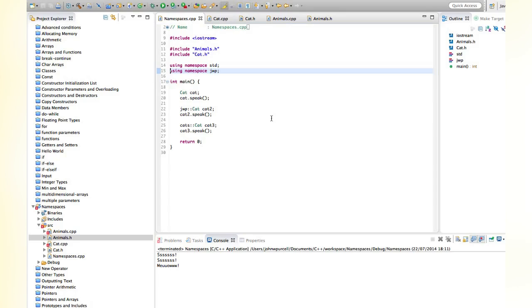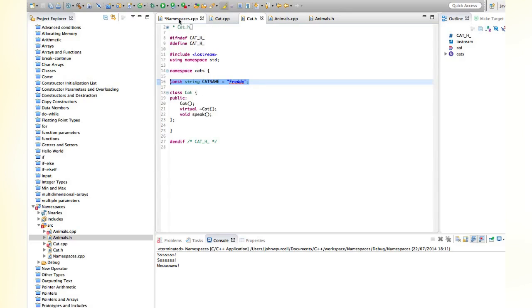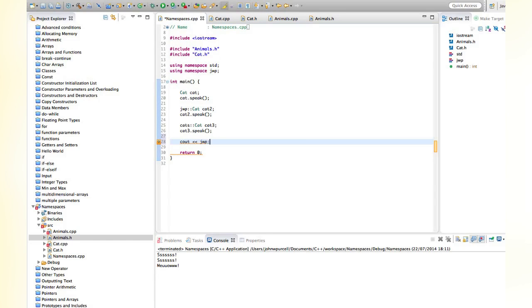Now in our main file here, we could refer to these constants via their namespaces. So we could say cat name. We could say JWP::cat name. And we can also say, of course, if we want, cats::cat name. That's our other namespace, I think.